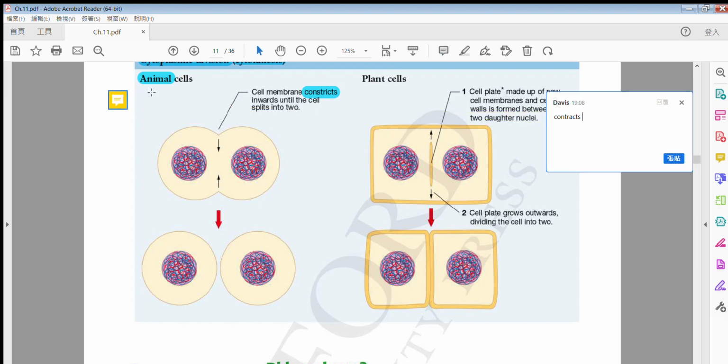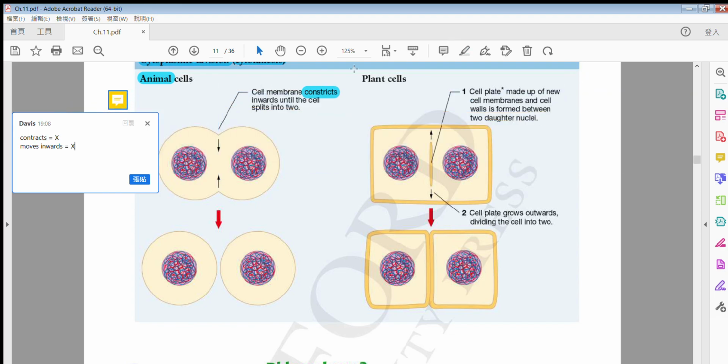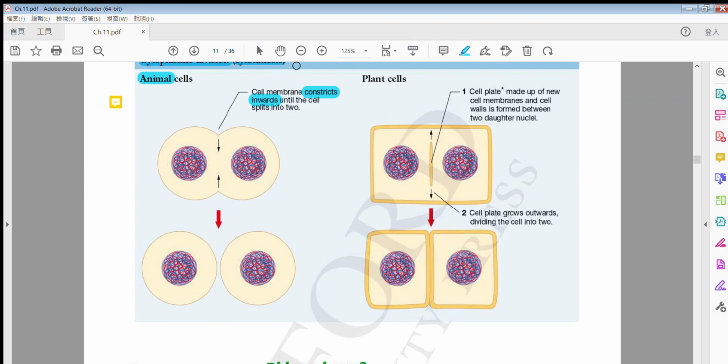If you use contract, the answer is wrong, okay? Wrong. If you use move inwards, also not acceptable. So we need to use this word, constrict, and it's constrict inwards. Alright, so you need to learn to use this kind of words. And then the cell membrane will constrict inwards, and from there they will form two new cells, two new daughter cells.